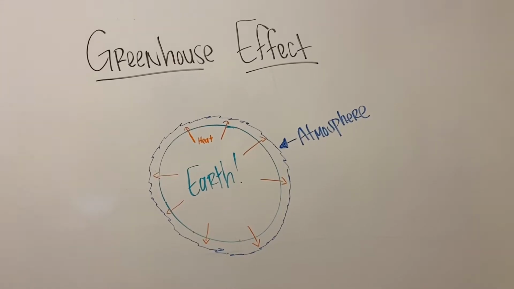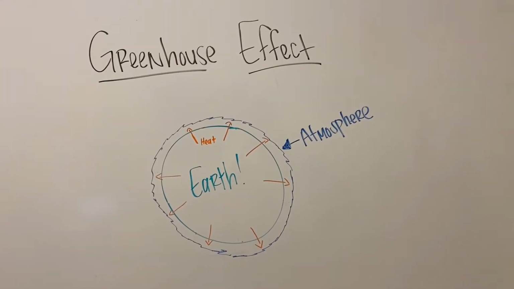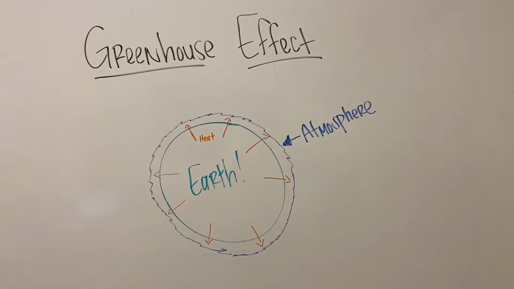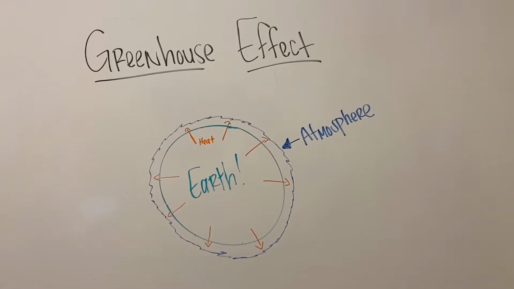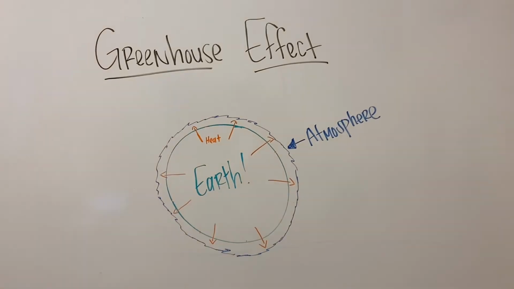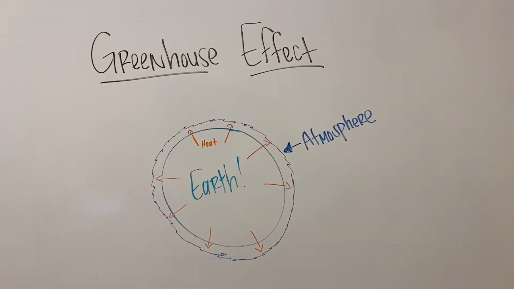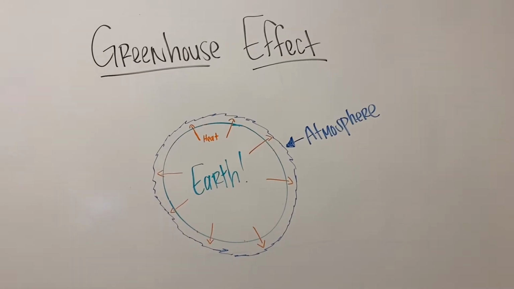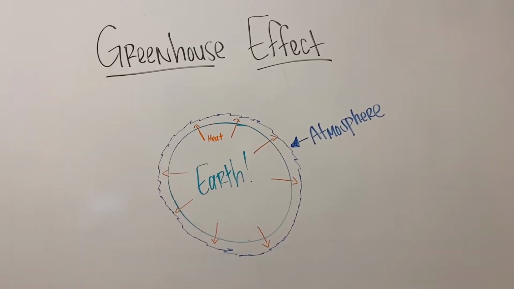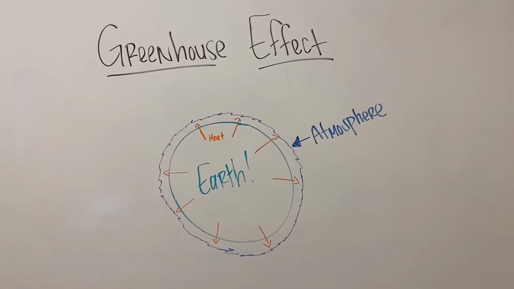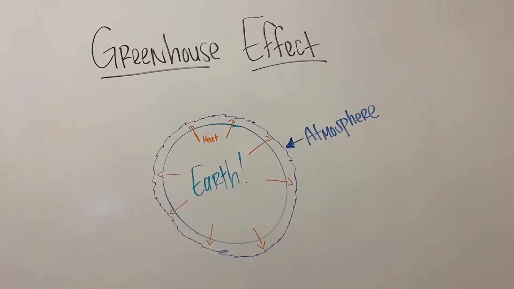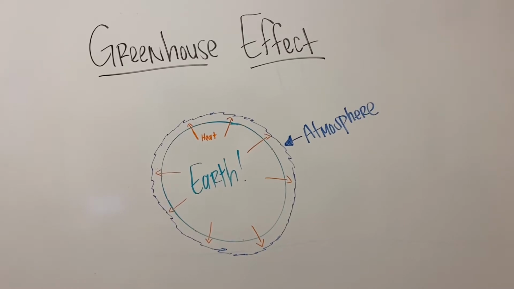Much of climate change can be attributed to the greenhouse effect, which you can see here. In the center, we have the Earth, and then we have a layer of gases right outside the Earth called the atmosphere. The Earth's got a bunch of heat in it. Some of that heat comes from the sun warming the Earth, and some of that heat comes from the Earth itself and the activities that take place on the Earth. Us moving around creates heat, animals moving around creates heat, and all of those activities just create some heat.